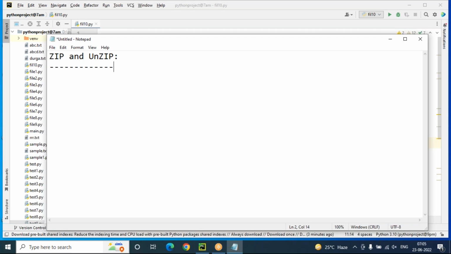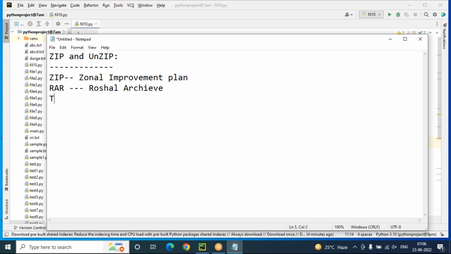Okay. So generally, what does zip stand for? ZIP stands for Zonal Improvement Plan. There are some compression files like Zonal Improvement Plan. RAR stands for Rochelle Archive. Rochelle is the man who invented the RAR file.